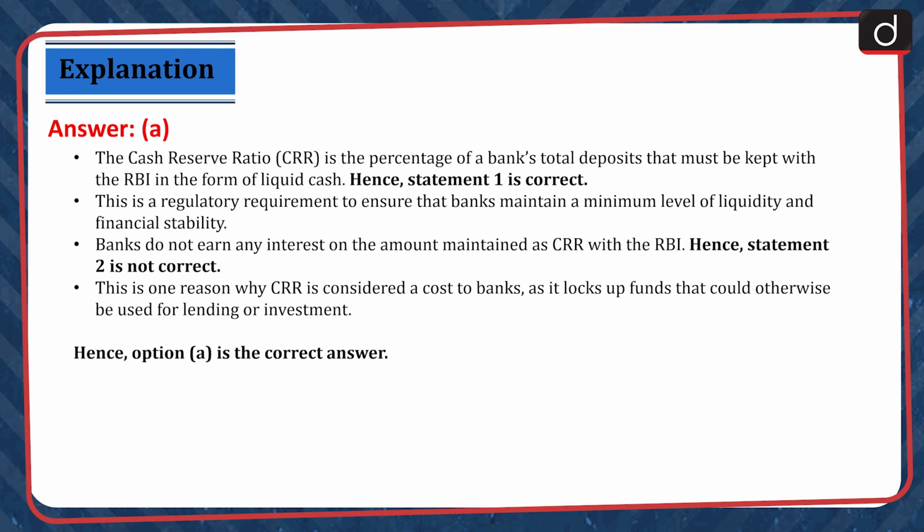This is a regulatory requirement to ensure that banks maintain a minimum level of liquidity and financial stability. Banks do not earn any interest on the amount maintained as CRR with the RBI. Hence, statement 2 is not correct. This is one reason why CRR is considered a cost to banks, as it locks up funds that could otherwise be used for lending or investment. Hence, option A is the correct answer.